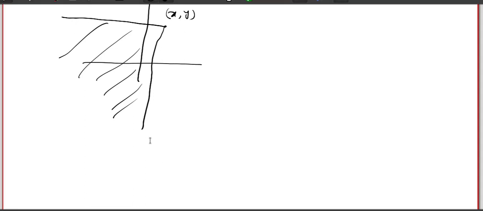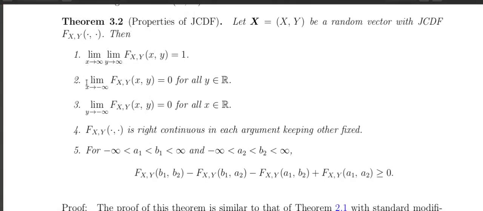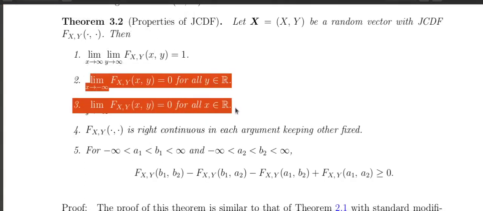So that's why we have these two properties: for all fixed y in R, if I take x going to minus infinity, the value of the joint cumulative distribution function will be 0.